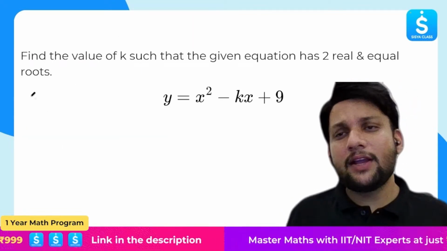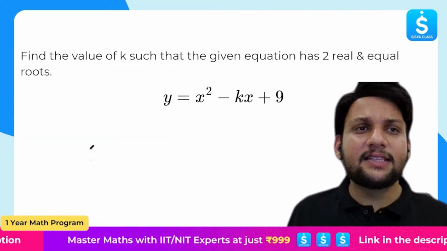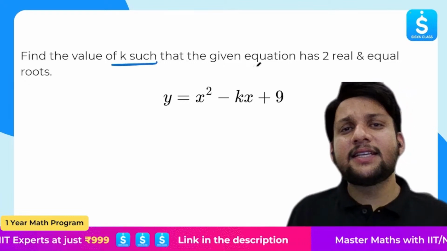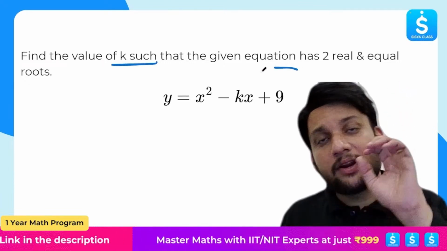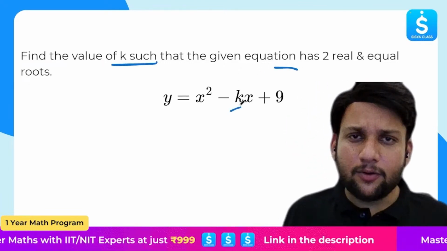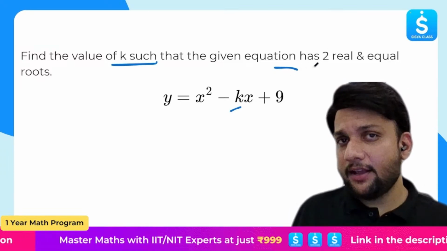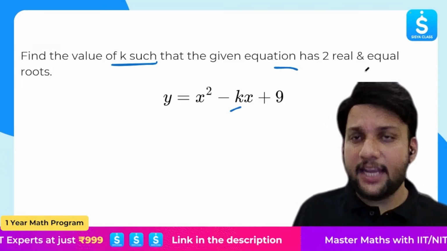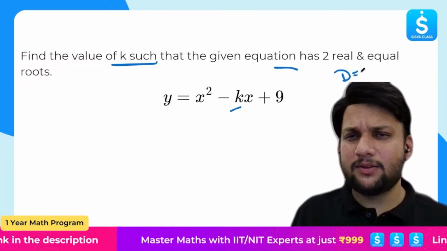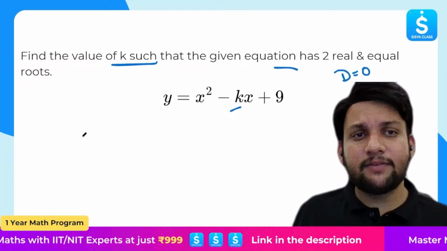All right. Now, one more type of question that can come is like: find the value of k such that the given equation has two real and equal roots. Here we don't know k, but we know the condition that for an equation to have two real and equal roots, D should be equal to 0. That I know.